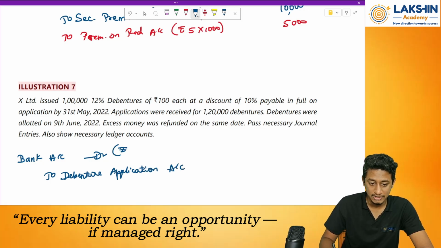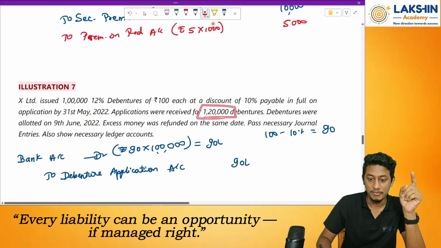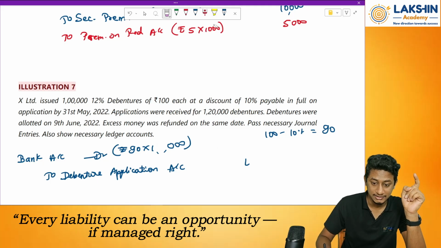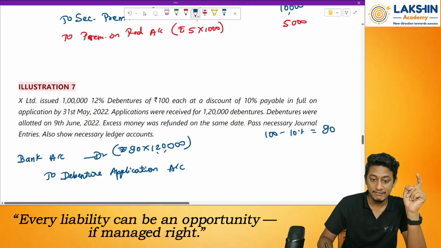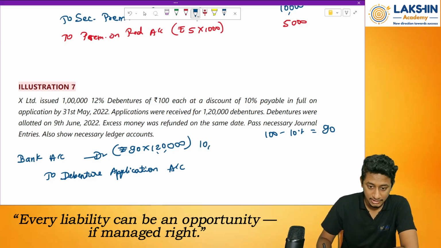Application account. How much have I received? Rupees 100 minus 10% equals rupees 90. So 90 into how many debentures were issued? 1 lakh debentures were issued. How much will that be? 90 lakhs. But the application has been received for how many debentures? The application has been received for 1 lakh 20,000 debentures. So how much money will I receive? Not 90 lakhs. On 1 lakh 20,000 debentures, how much will that be? 1 lakh 20,000 into 90 rupees. That is 10 lakhs. Sorry, 1 crore 8 lakhs. So I will just write it in lakhs. Okay. So it is 108 lakhs.